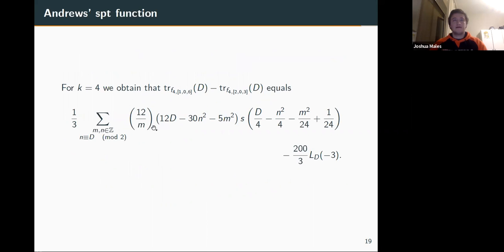Okay, and for k equals 4, we get something a bit more complicated, but of a similar shape. So we get some rational number here, again a Legendre symbol, again a quadratic form here, and again some finite sum of S values, and some L value at the end.